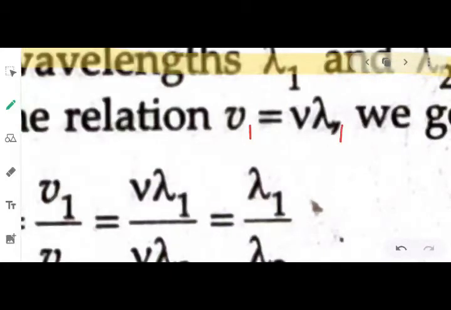But since it has the same source, the frequency will not change. It will be a constant. Fine. So I can simply write mu. For medium 2, the velocity will be V2 and the wavelength will be lambda 2. Fine.